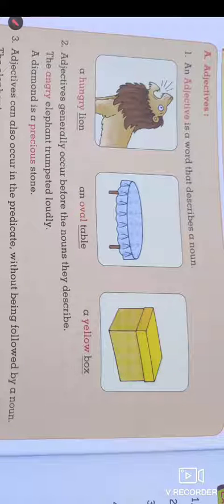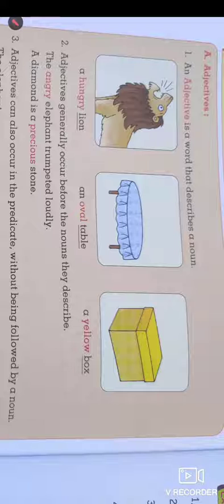It tells about the situation, condition, or position of the lion. That lion is very angry. Next is a table in an oval shape. The sentence given below this picture is an oval table.